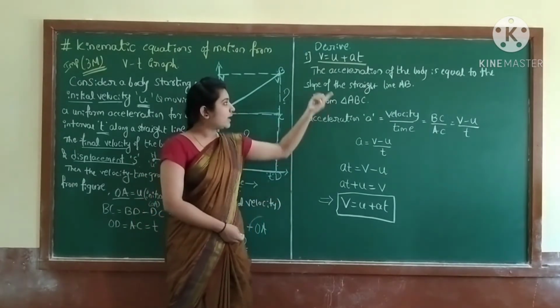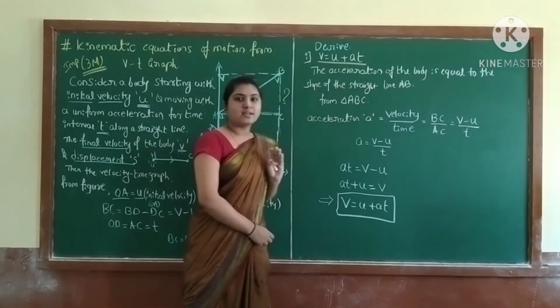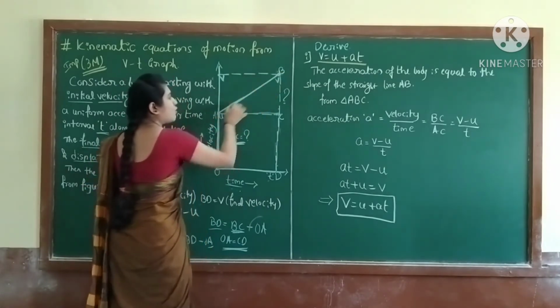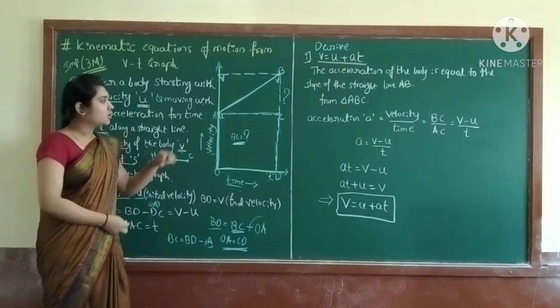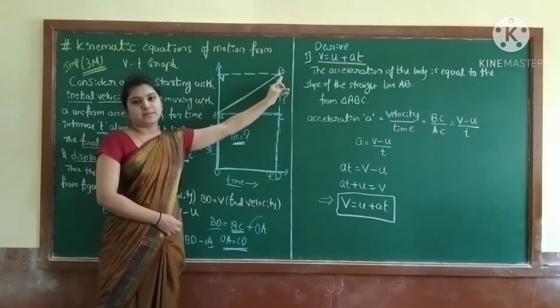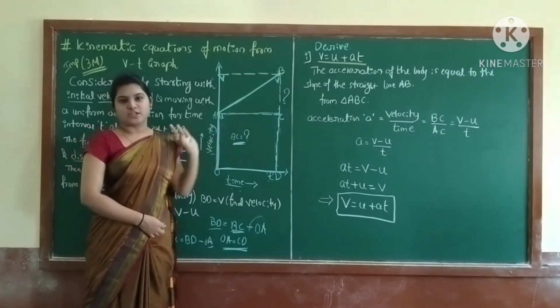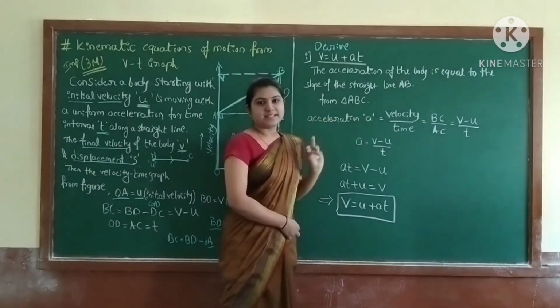The acceleration of the body is equal to the slope of the straight line, that is AD. Acceleration is equal to this AD, that you moved from your home to college.